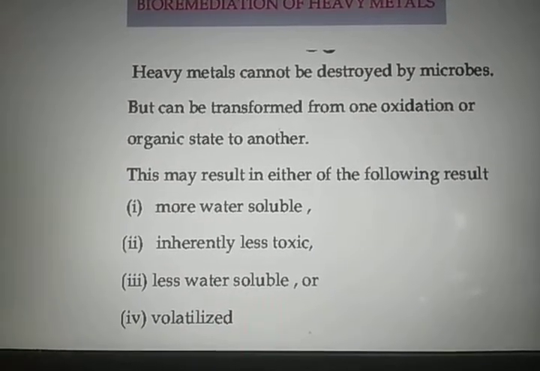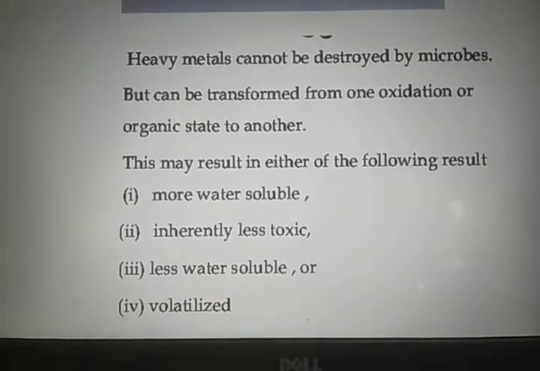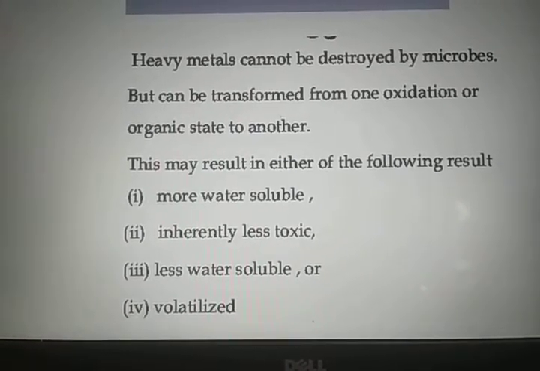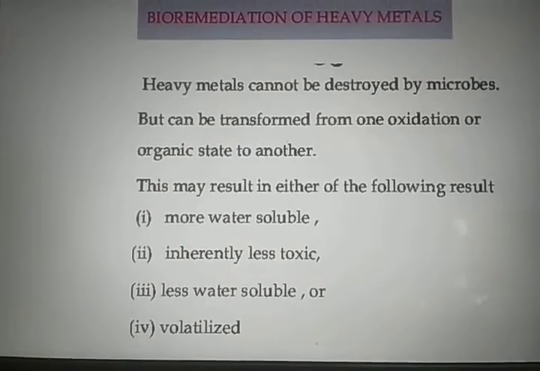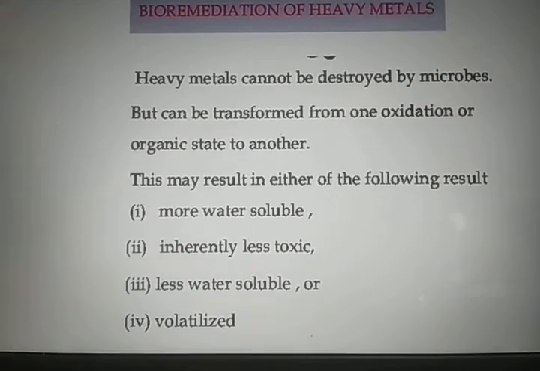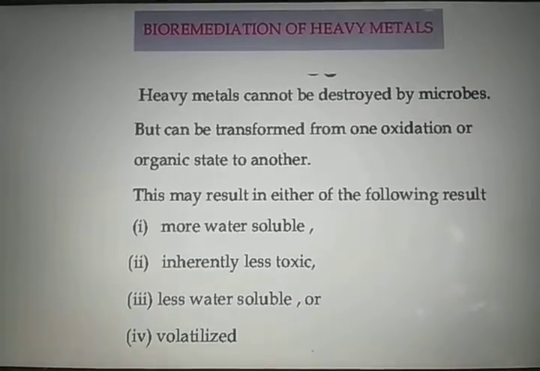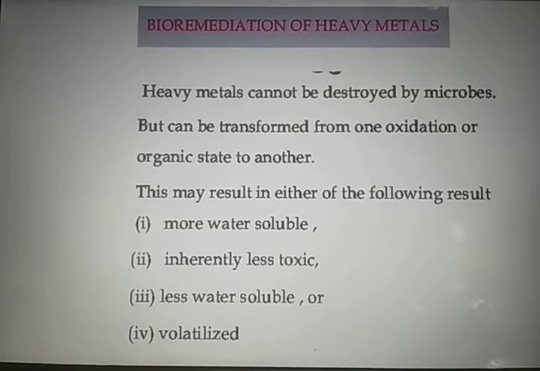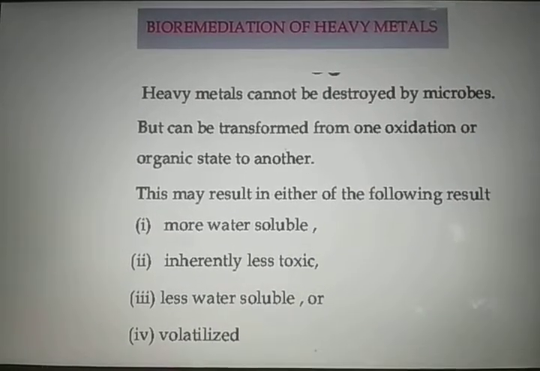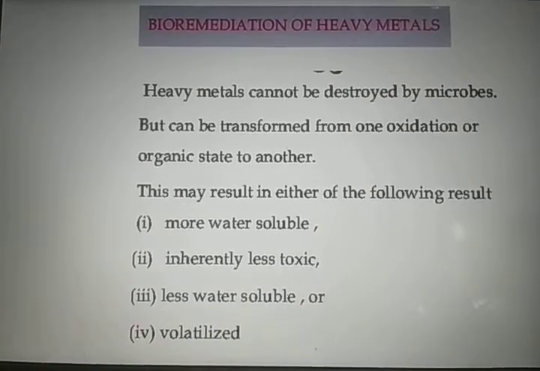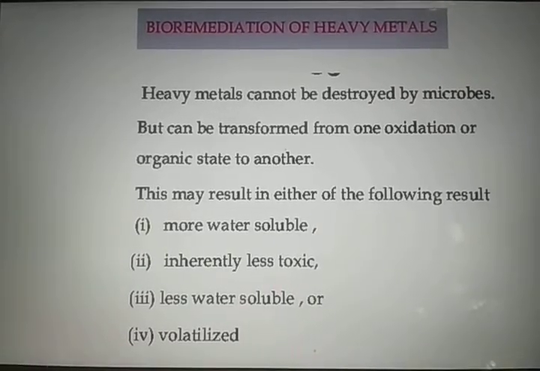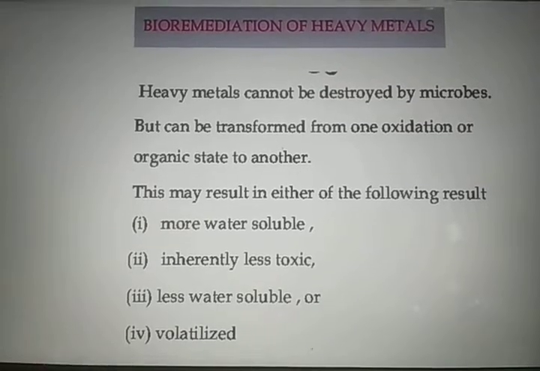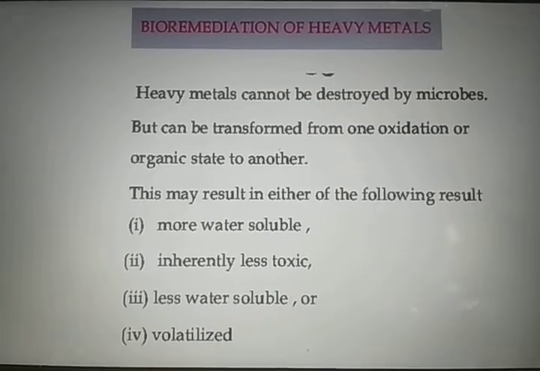Or these may be converted into volatilized form, or their property can be changed. These may become more water soluble, so that by leaching these can go away with the water from the site of contamination, or if these remain less water soluble, these get precipitated.